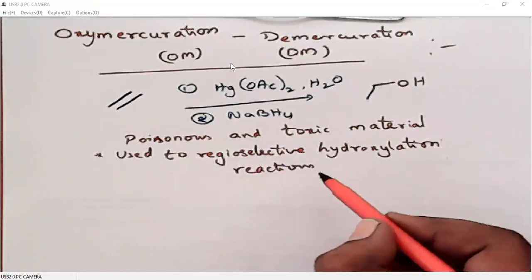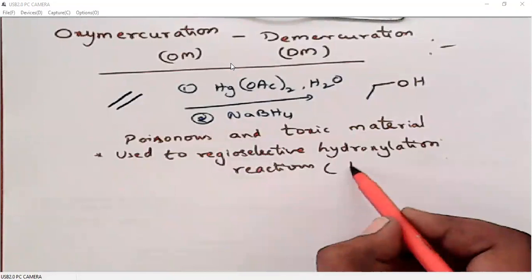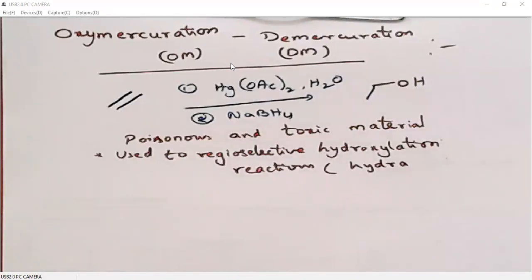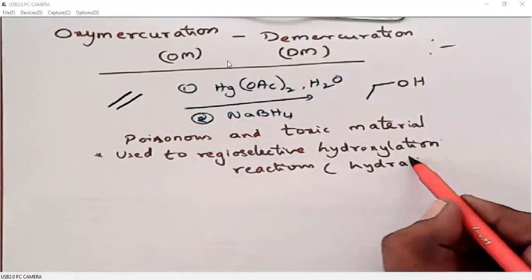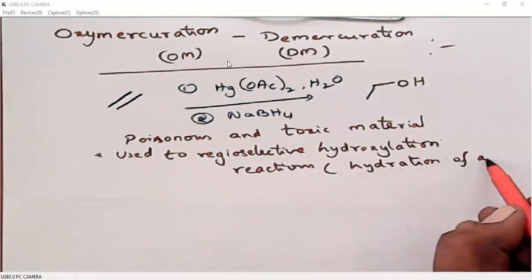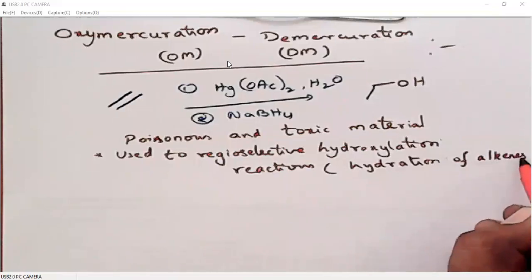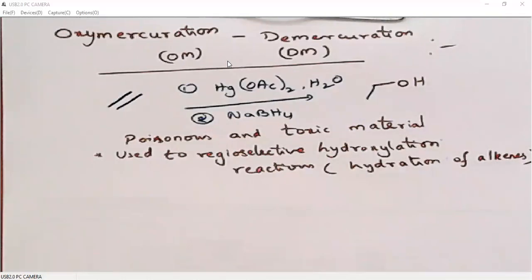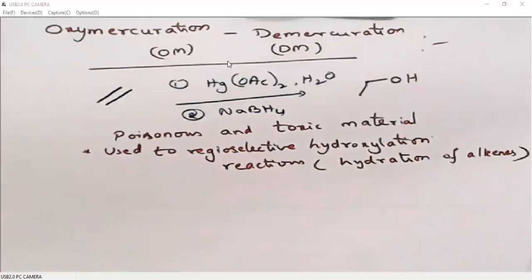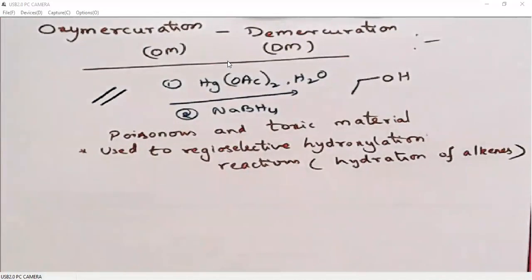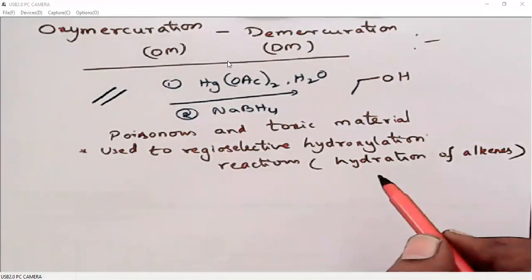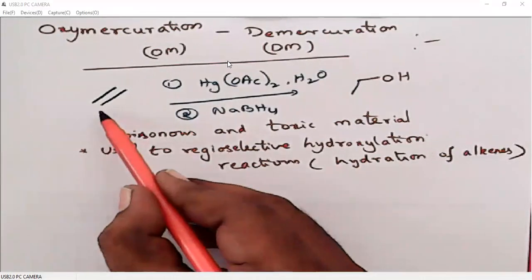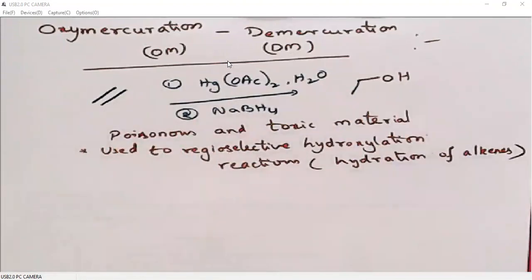So what we can say, hydration of alkenes. One side we will be adding OH group to the double bond, and other side we will be adding hydrogen to the double bond, so that the overall reaction is hydration. So addition of water, we will add hydrogen here, we will add OH here. So that is what is overall hydration reaction.